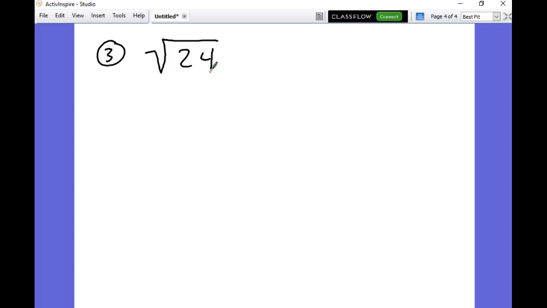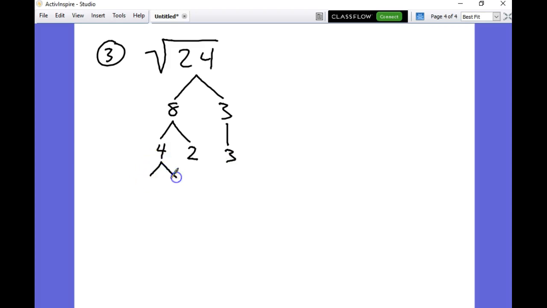Let's break this down. So what times what makes 24? 8 times 3. Do I have a pair yet? We got to keep going. So what makes 8? 2 and 4. Now I'm going to bring the 3 down also. I don't want to forget about that 3, so I'm going to keep bringing it down every time. Now I don't have any pairs yet, so let's keep going.